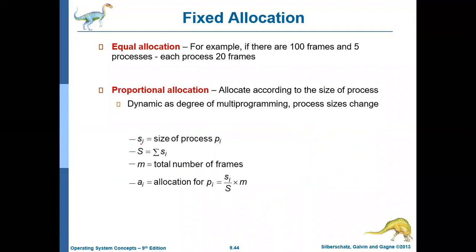Let Si be the number of pages required by process Pi.